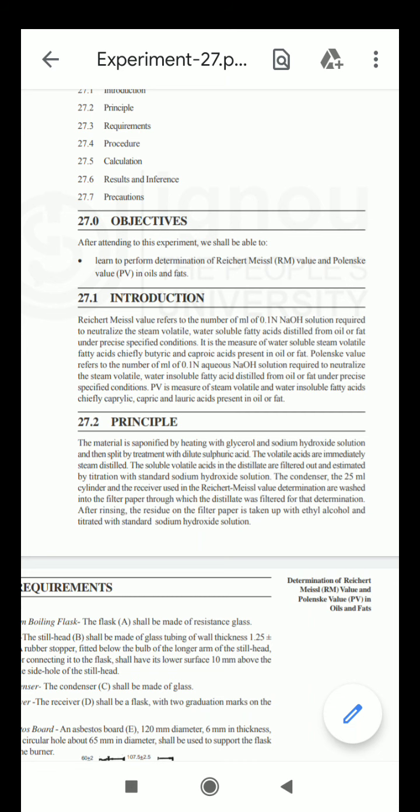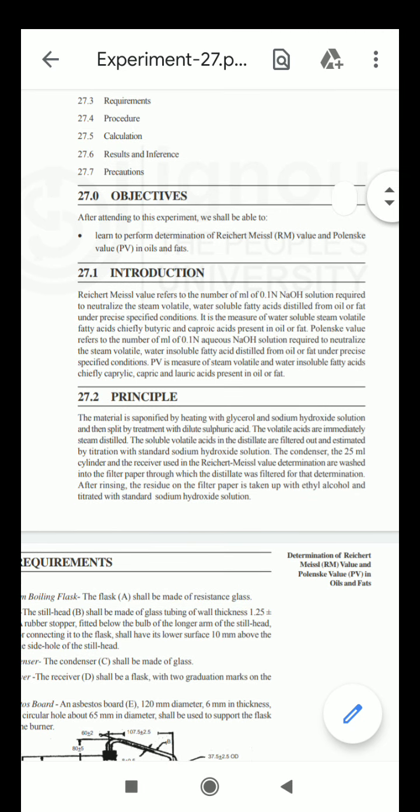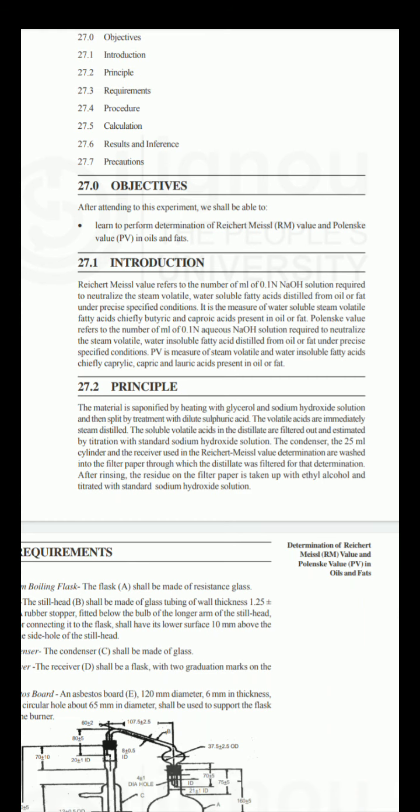Polenske value refers to the number of milliliters of 0.1 normal NaOH solution required to neutralize the steam volatile, water insoluble fatty acids distilled from oil or fat under precise specified conditions. Polenske value is the measure of steam volatile and water insoluble fatty acids, chiefly capric and lauric acid, present in oil or fat. Okay, what is the definition of the Reichert-Meissl value?